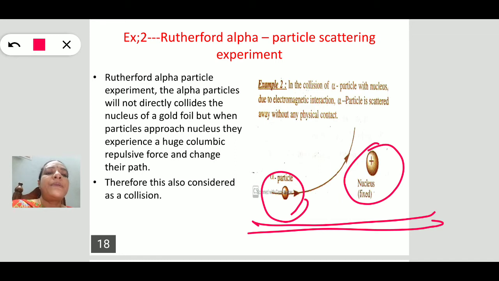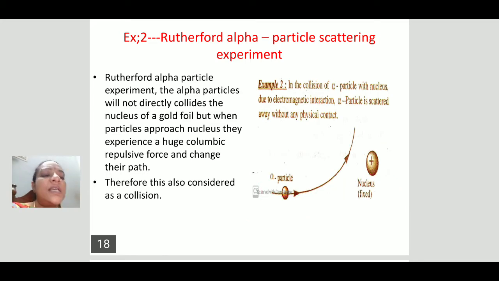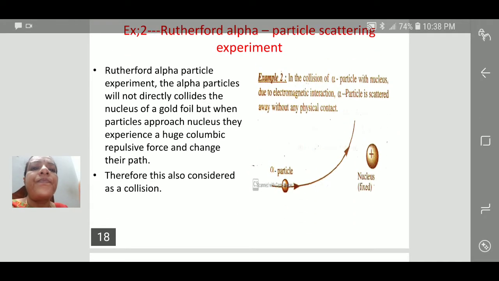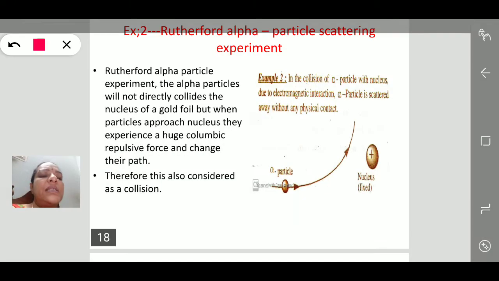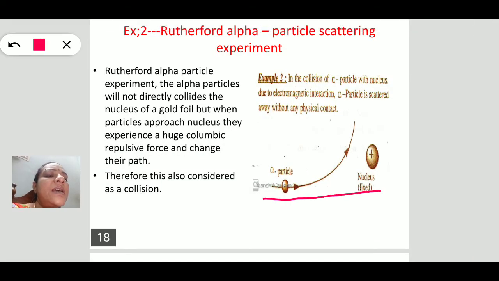The alpha particle will not directly collide with the nucleus, but it experiences a repulsive force due to the nucleus.